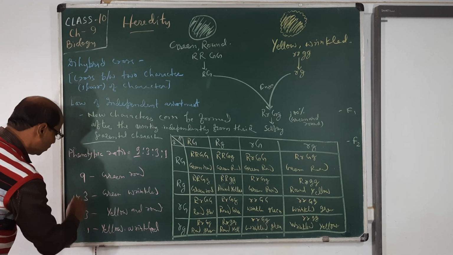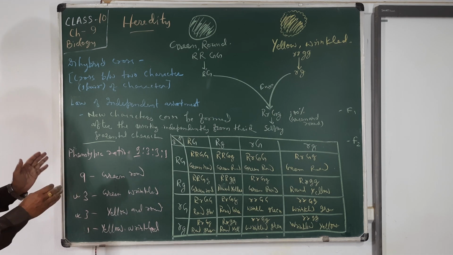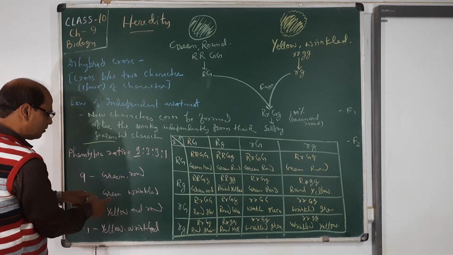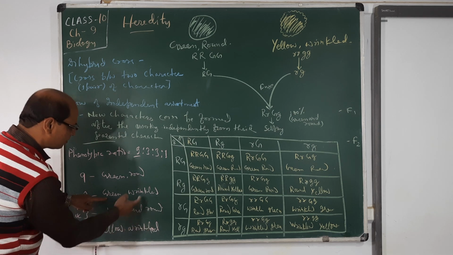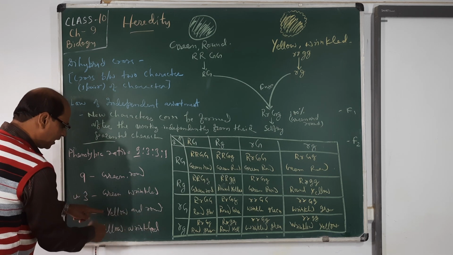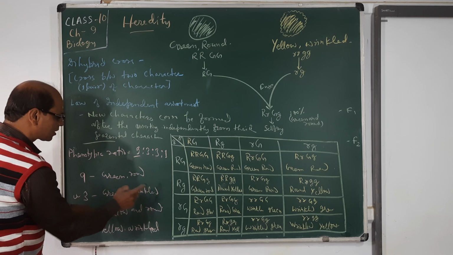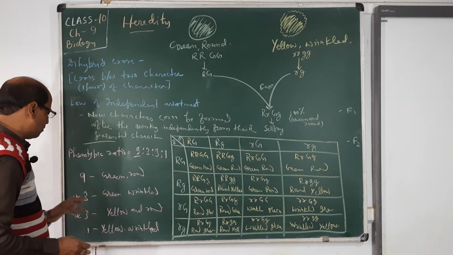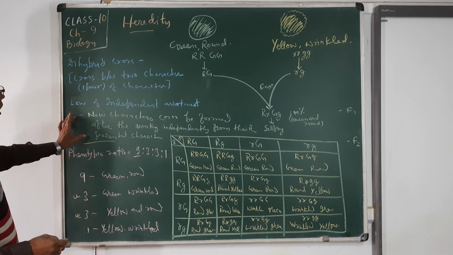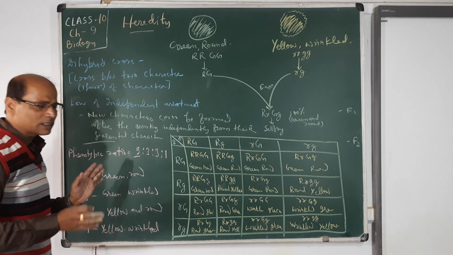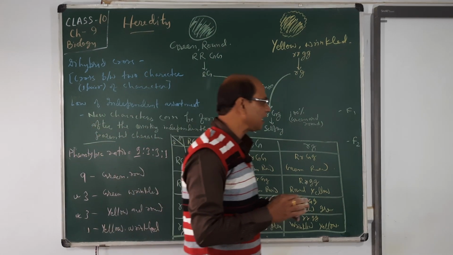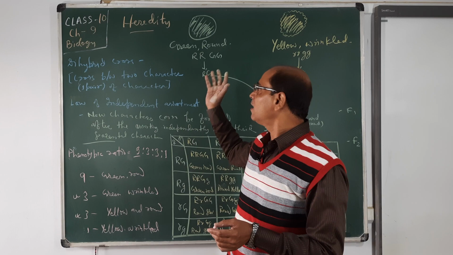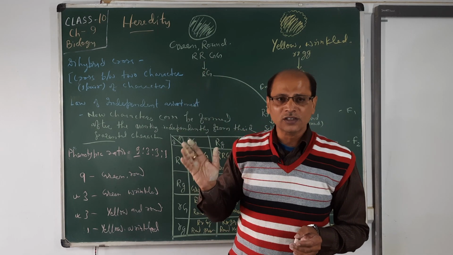These two new characters form after independent assortment, meaning they can assort from the parent characters and then mix to make a new character. That is the law of independent assortment. Understood? So this is the third law of Mendel, which is postulated from the dihybrid cross of Mendel.